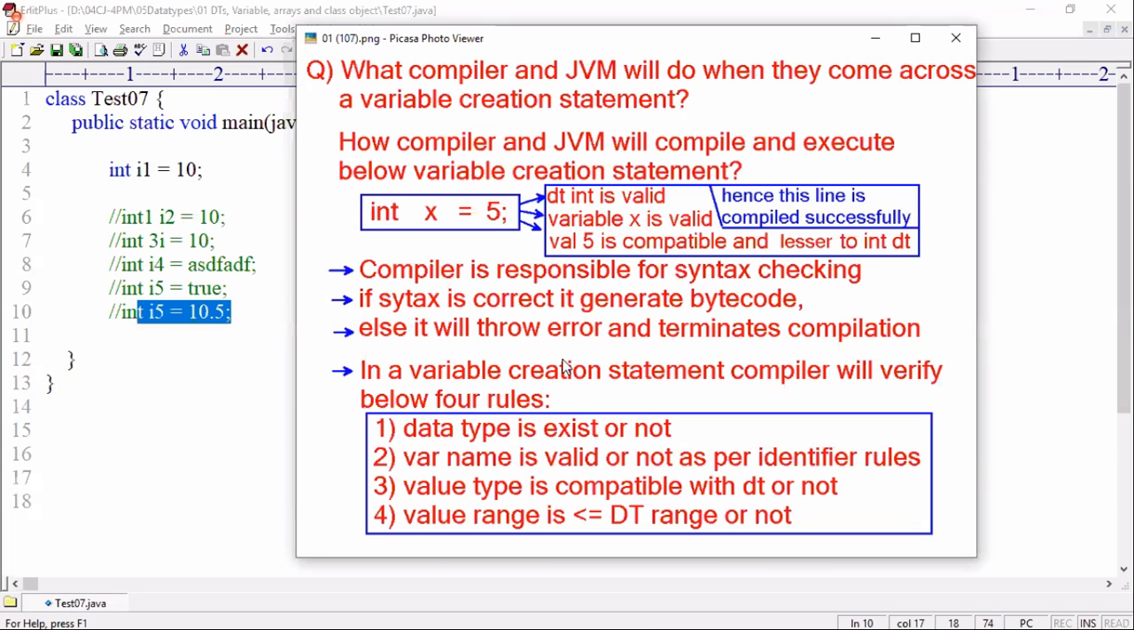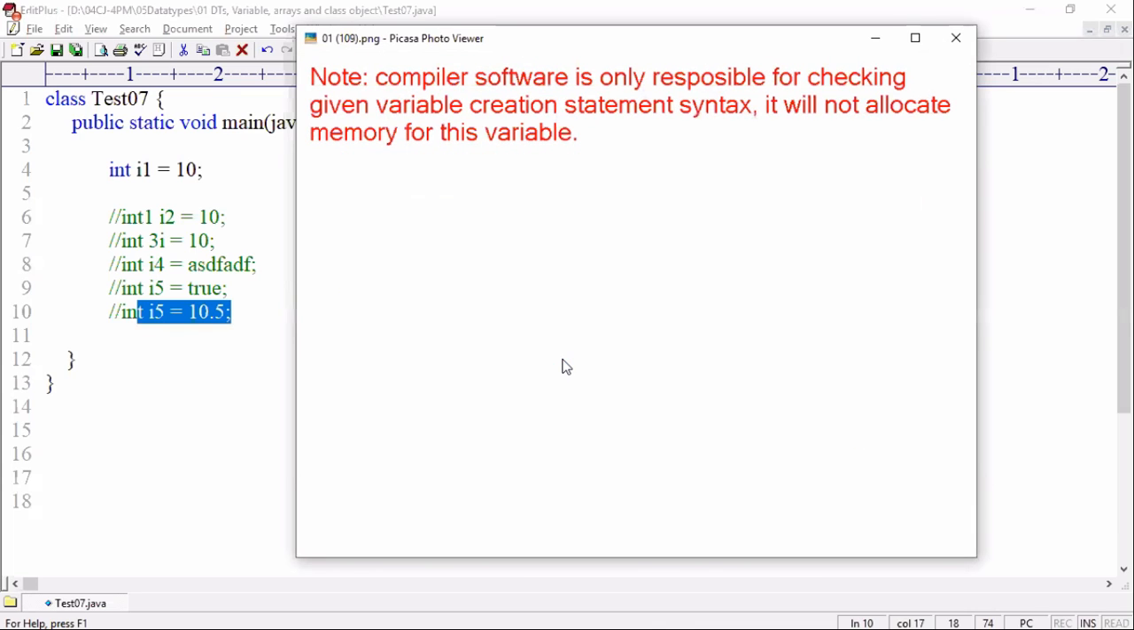So next, what is the job of the JVM? The compiler is responsible only for syntax checking. The compiler software is only responsible for checking the syntax of the given variable creation statement. It will not allocate memory for this variable.